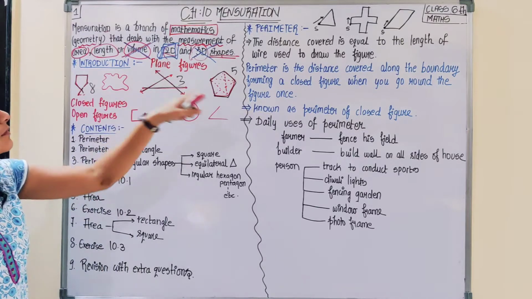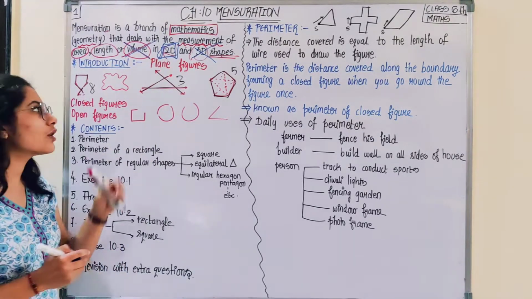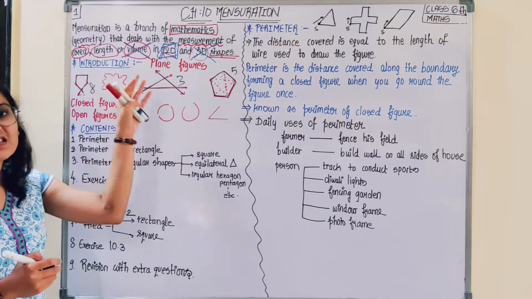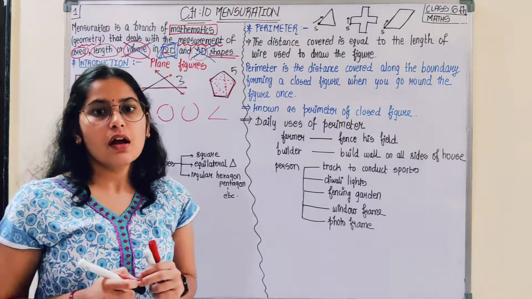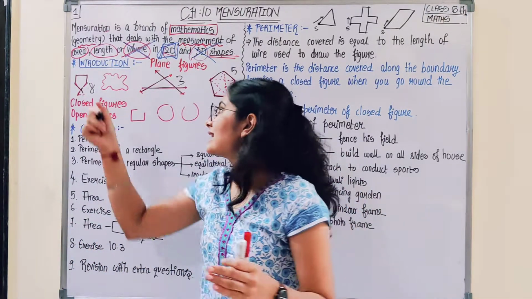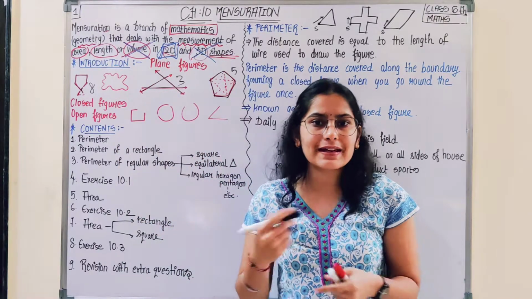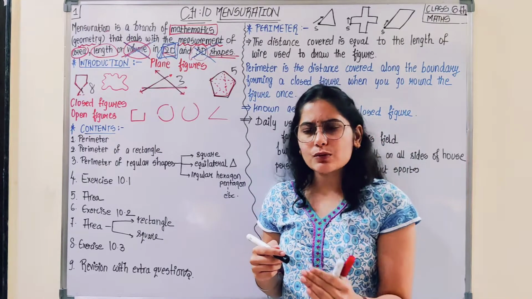So there is some difference between all these plane figures. And if I want to compare these figures, I have to consider some parameters. By using those parameters, I can compare these figures. What are those parameters? We would be reaching that shortly. Okay, we come down to the next